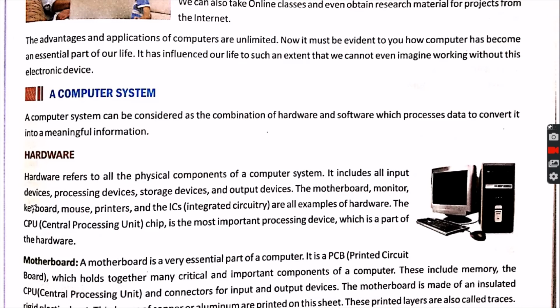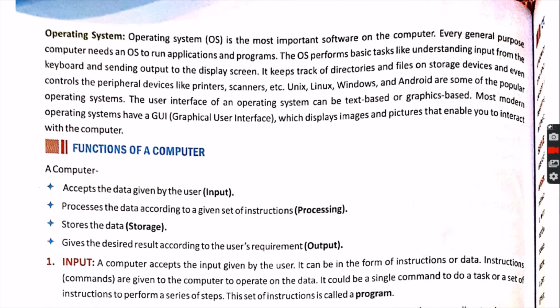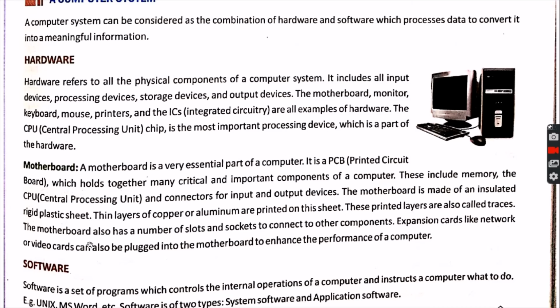First let's see what hardware is, and then we will see software. Okay, so let's see what hardware is. It is the physical part of the computer, which you see from outside. This keyboard, this monitor screen, this CPU cabinet, and this mouse, these are all hardware. How can you define hardware? Here it is: hardware refers to all the physical components of a computer system.